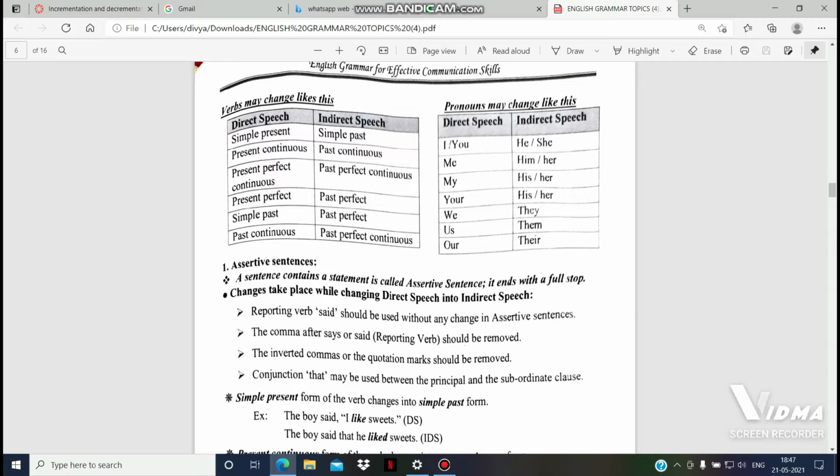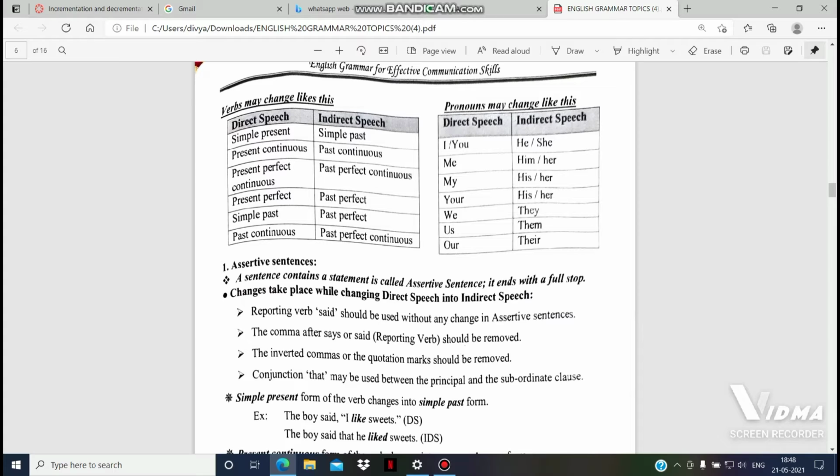Okay. Now the changes that take place while changing direct speech into indirect speech. The reporting verb said should be used without any change in assertive sentences. When said is there in direct speech, we have to write said as it is in indirect speech. We should not change it. Next, the comma after says or said should be removed. In direct speech, there will be commas and inverted commas. We should remove those commas and inverted commas in indirect speech. We have to put only a full stop at the end.